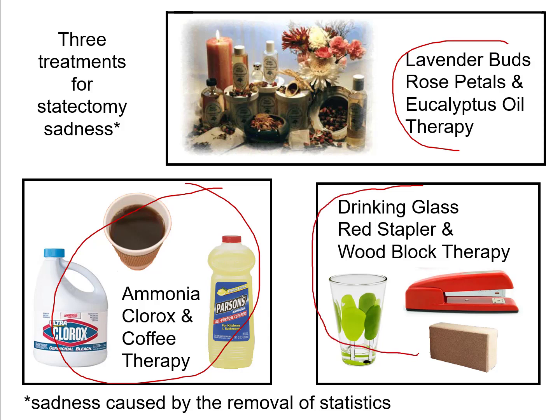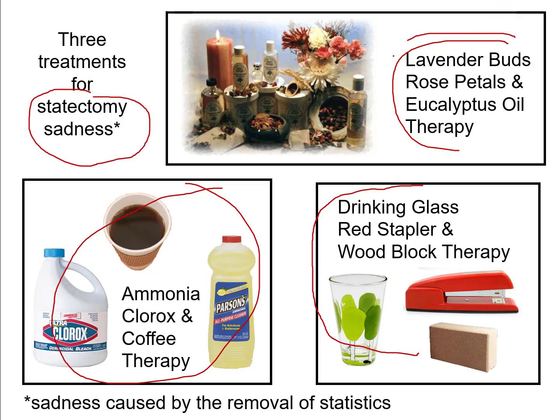I bring people in, and you experience the red stapler and the drinking glass and the wood block, and you kind of wonder what you're doing there and why you're there, what the whole purpose is, but it's really not for anything because you're just the control group, but you don't know that. So I have 3 groups, students that are experiencing the statectomy sadness, and people get randomly assigned.